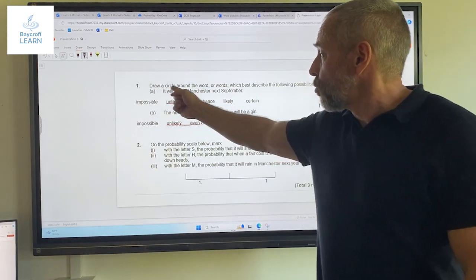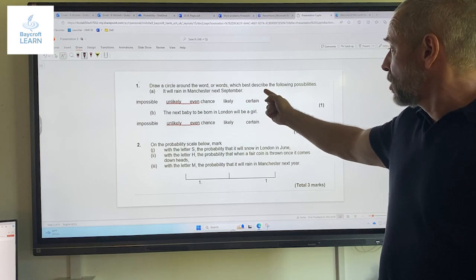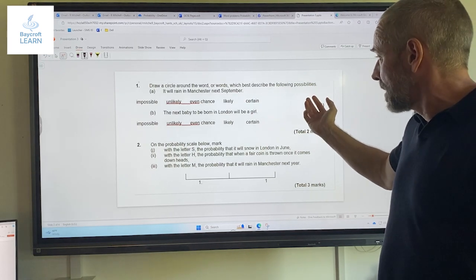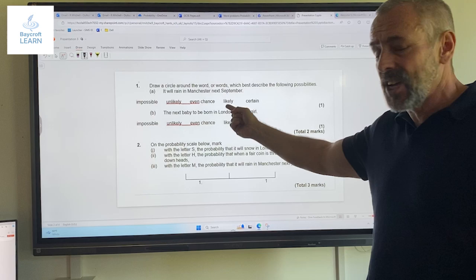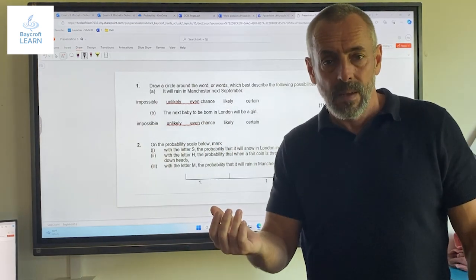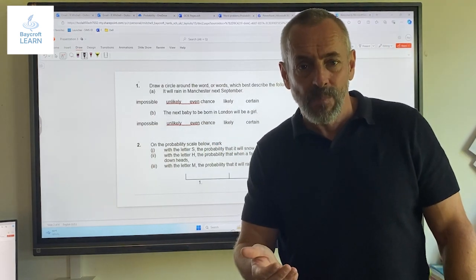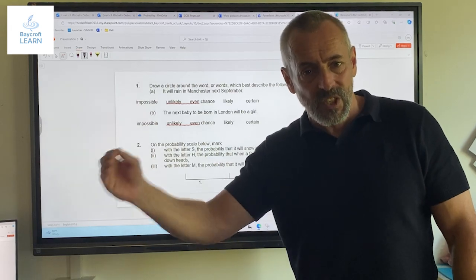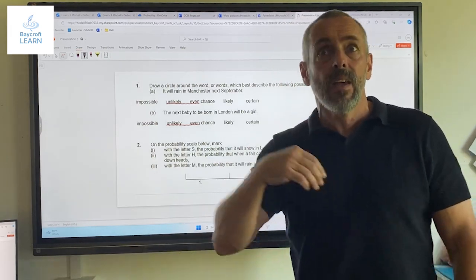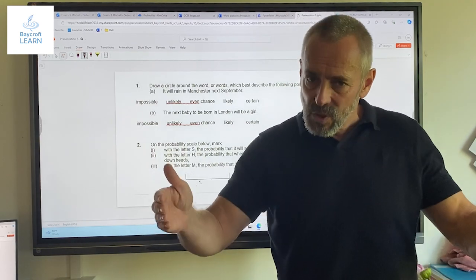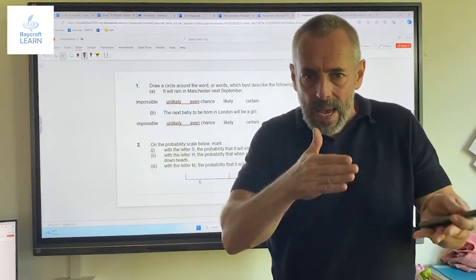So, draw a circle around the word or words which best describe the following possibilities. It will rain in Manchester next September. Now that's not impossible, is it? But it's also not absolutely certain. Sometimes we'll just jump in and say, well, that's definitely going to happen. Most things, as I say, will sit somewhere in between those.